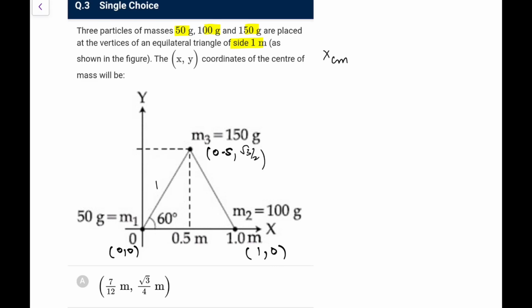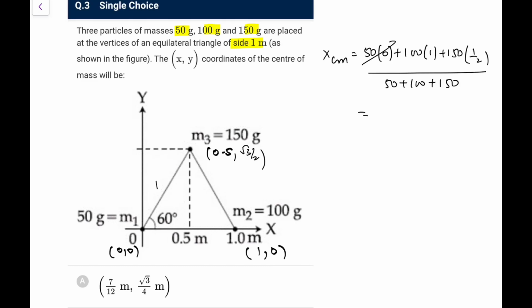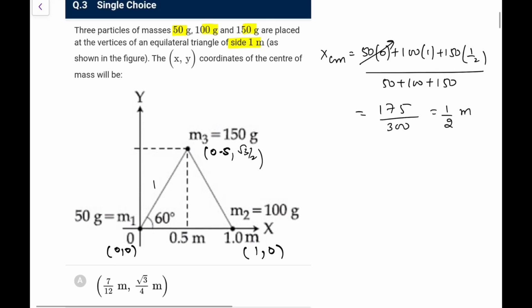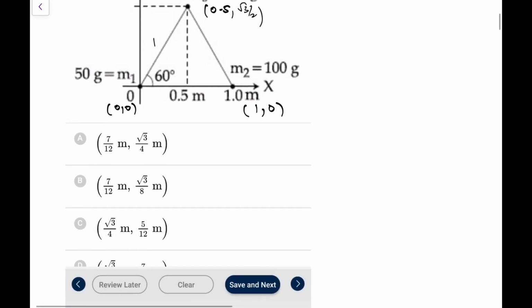So first of all, what is XCM? XCM I can write as m1 is 50 into 0 plus this 100 into 1 plus 150 into 1 by 2, upon 50 plus 100 plus 150. So what we have, 50 into 0 is 0, 100 plus 150 by 2, that is 175, and this is 300, so it comes out as 1 by 2 meters. So XCM comes out as 1 by 2 meter, that is 1 by 2 if I am not wrong, not 1 by 2, what I am doing in calculation, a silly mistake. It would be 7 by 12 meters. So the x coordinate is 7 by 12, it is in option 2.